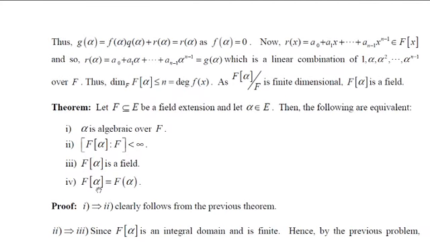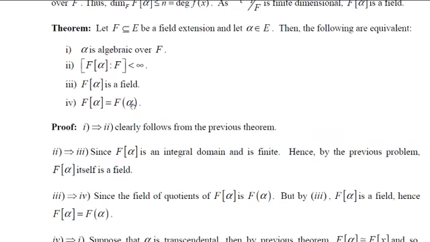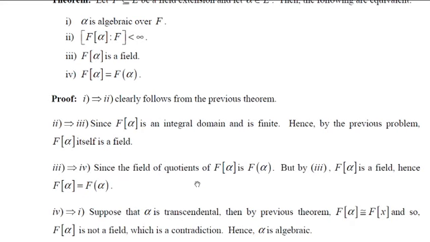But here we have assumed that F[alpha] is equal to F(alpha), which is a field. Therefore, if alpha is transcendental, then this cannot be a field, which is a contradiction. Therefore, our assumption is wrong. Hence, alpha is algebraic. This completes the theorem.